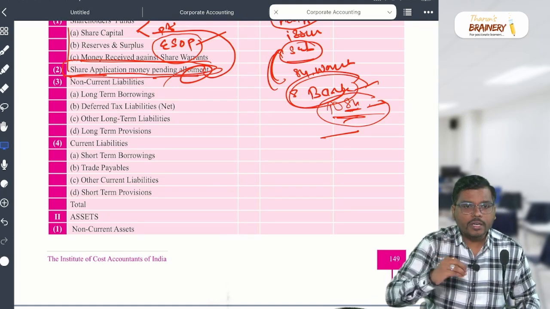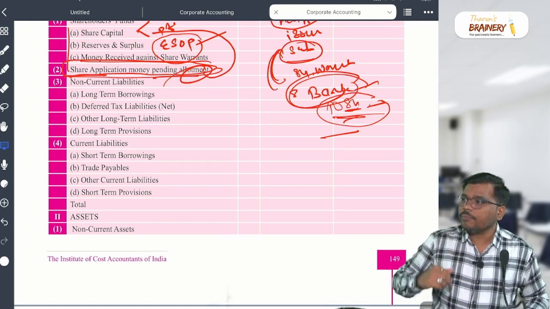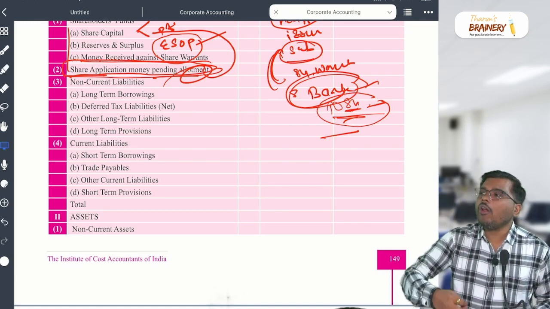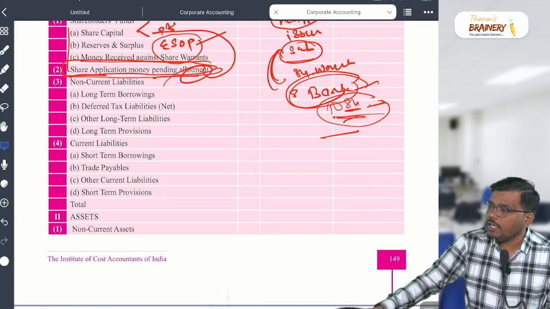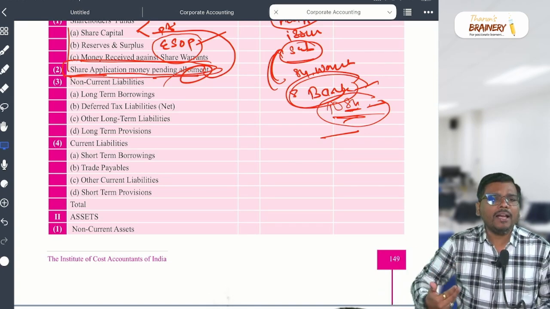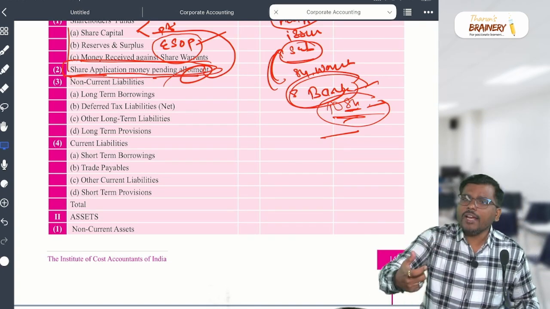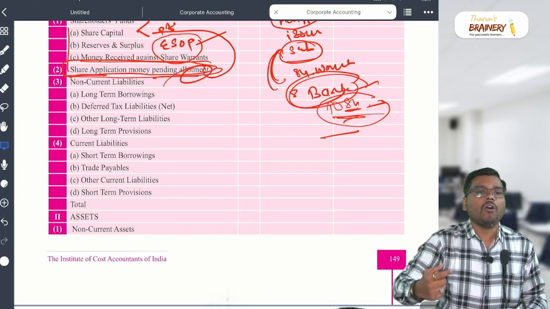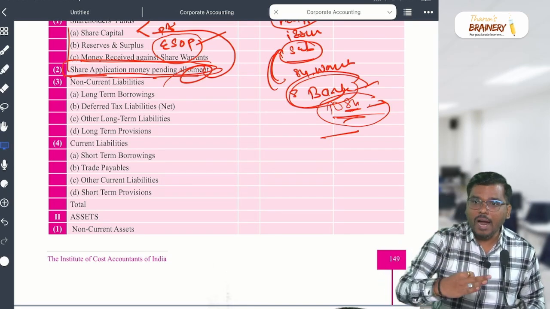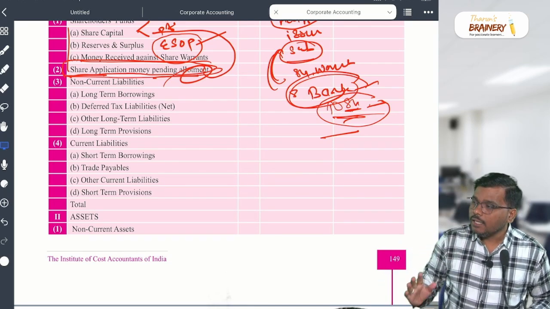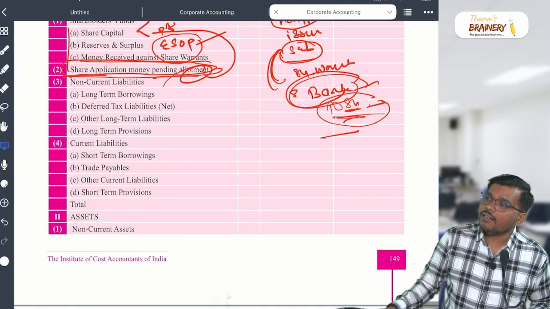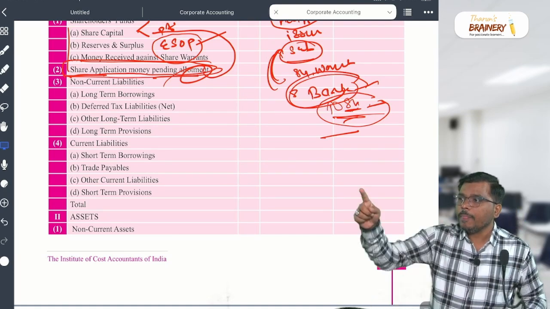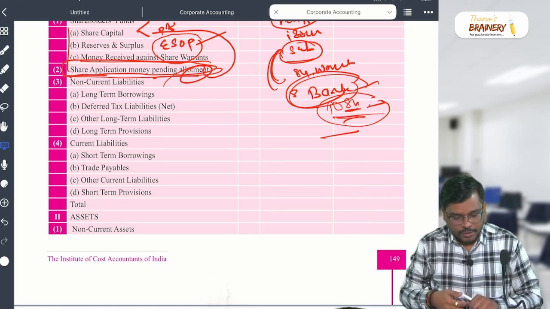So, bank overdraft, cash credit, or loan repayable on demand. Repayable on demand means whenever that person asks for the money, you need to pay that. When he demands, you need to repay that money. It is also part of what, sir? Current liability. Are you getting my point? Yes or no? Right?